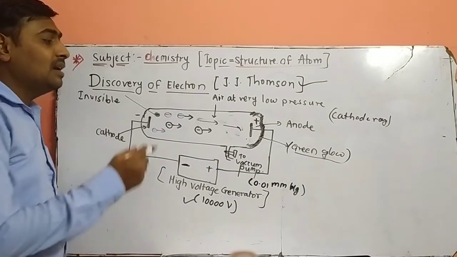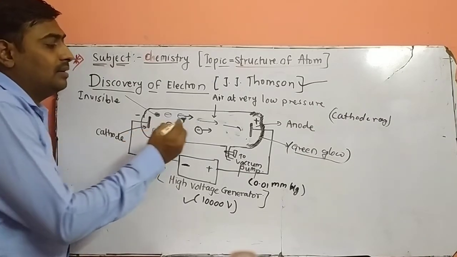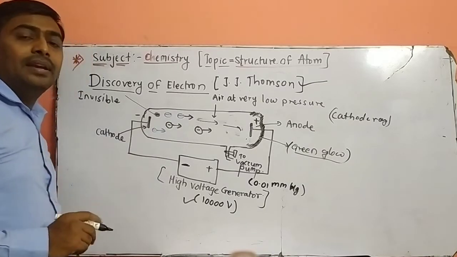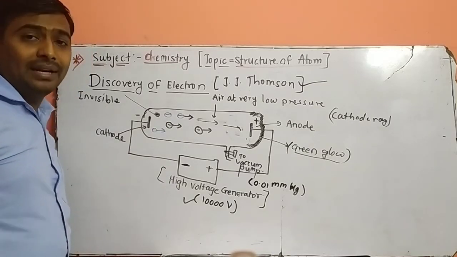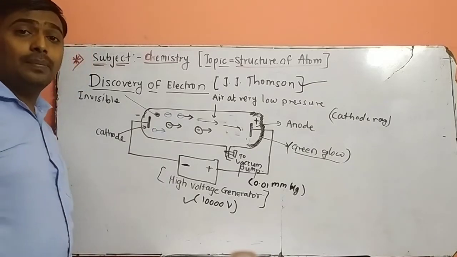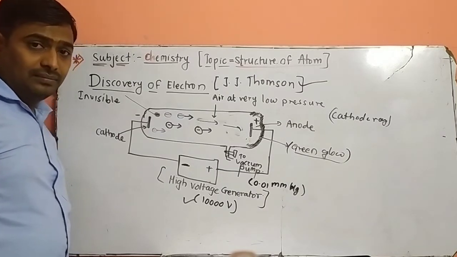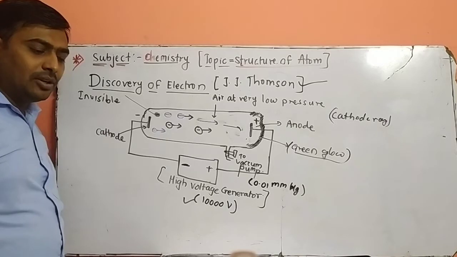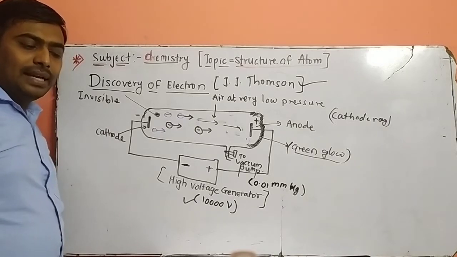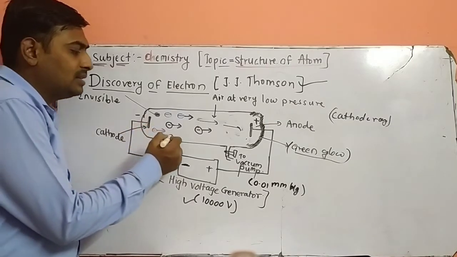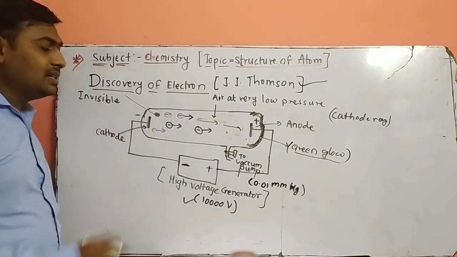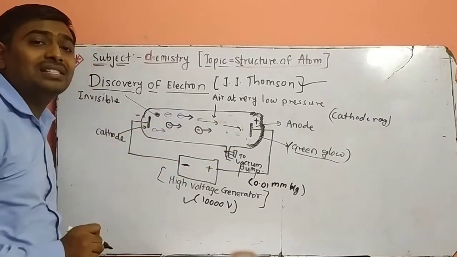Third, the rays travel in a straight line in the absence of electric and magnetic fields. But due to the presence of electric and magnetic fields, the rays will be deflected. The cathode rays contain negatively charged particles. These rays that travel contain negatively charged particles called electrons.